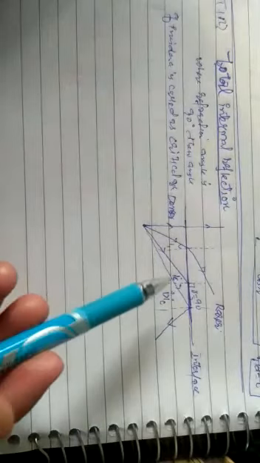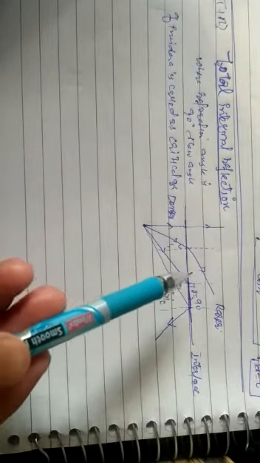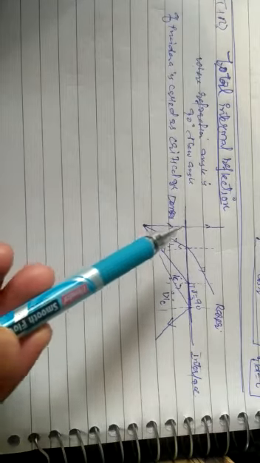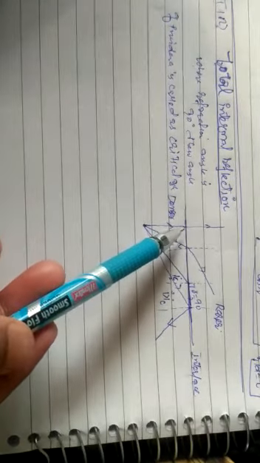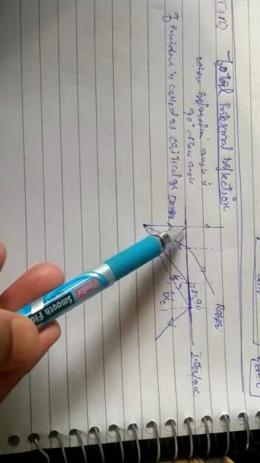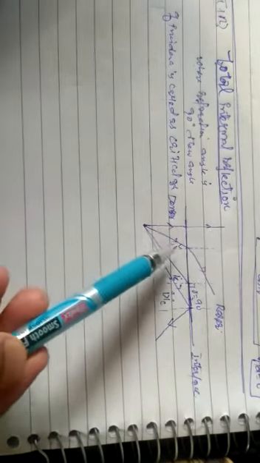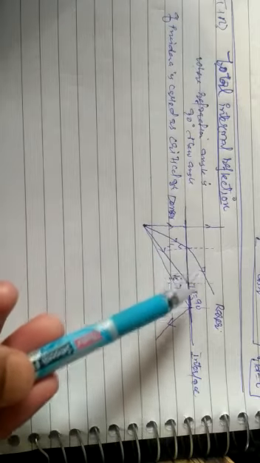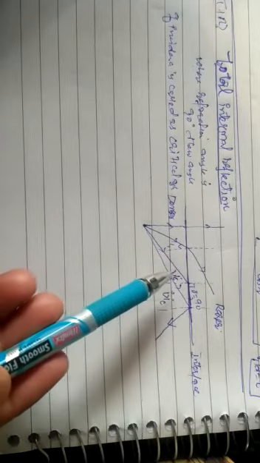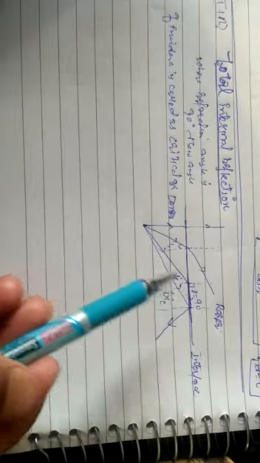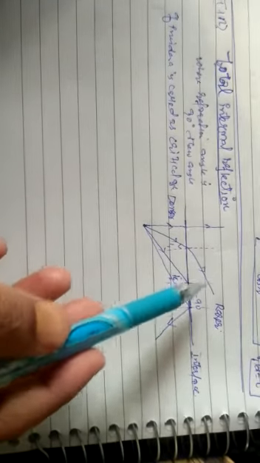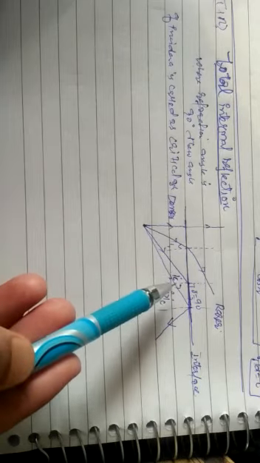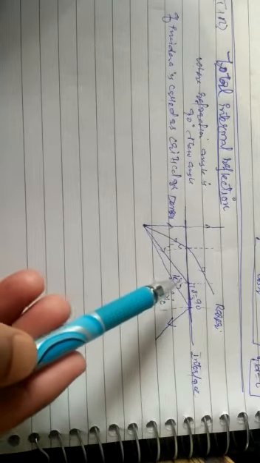So what I am saying is, when a ray of light goes from denser to rarer, at the interface there is bending. If it is first incident normally, it will pass straight. As the angle of incidence increases, the refracted ray moves away from the normal. As the angle of incidence increases to a stage where the refracted ray makes an angle of 90 degrees with the normal, that angle of incidence is called the critical angle.